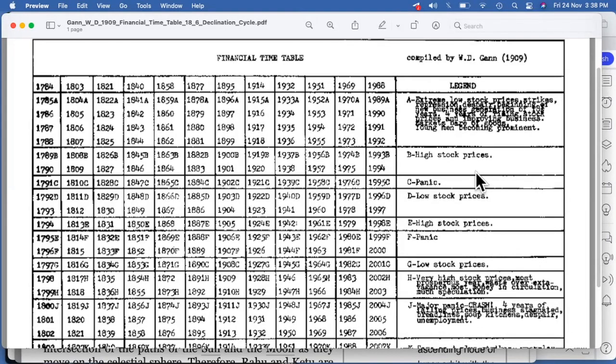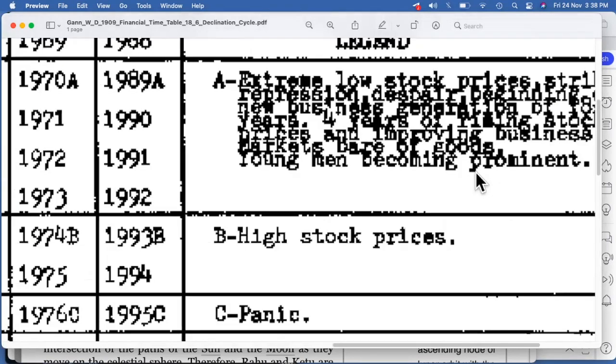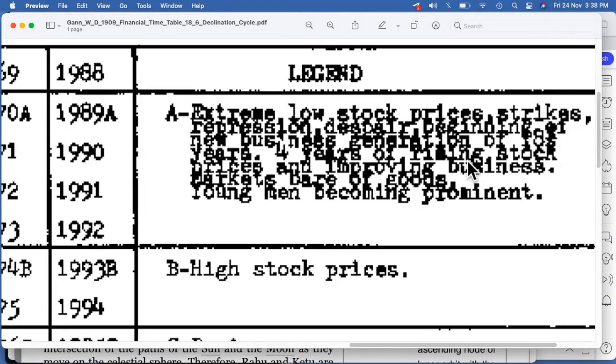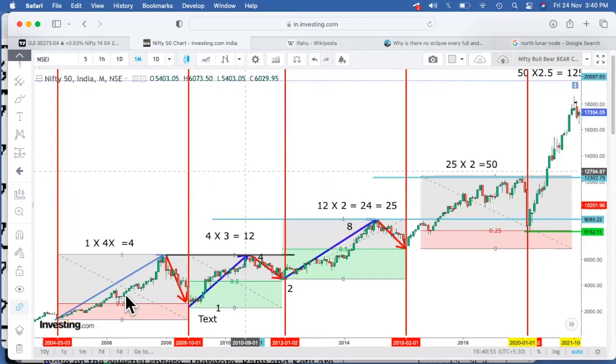With this, we see one more important thing given by W.D. Gann, which is 4 years of rising stock prices. Let's try to see if this is actually happening or not, because this is really important for us to understand. So let's go on the chart. This is Nifty. We have 2008, which was the low of 2008. After that we got a low in 2012. After 2012 there was a rise and fall again. It was 2016. Again from 2016 there was a fall in 2020. So yes, the cycles are approximately 4 years that we are seeing over here.